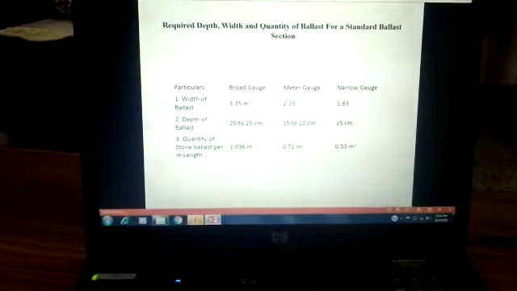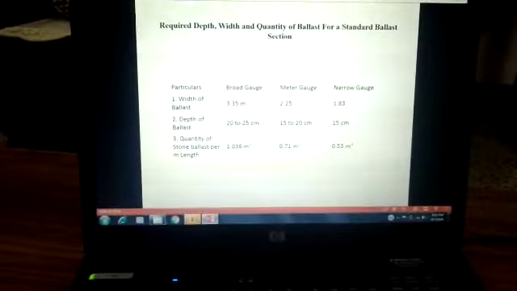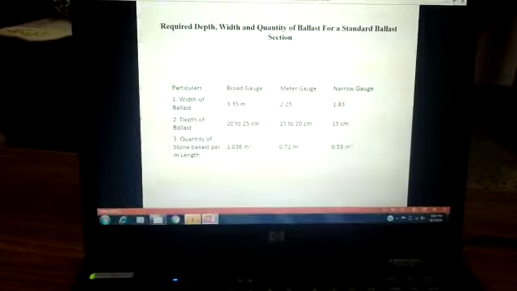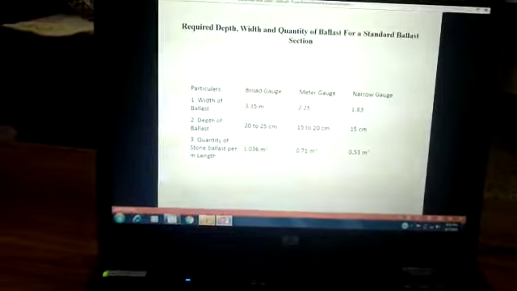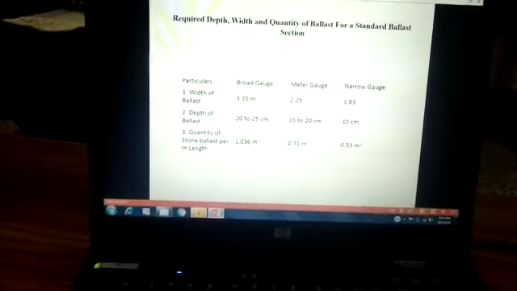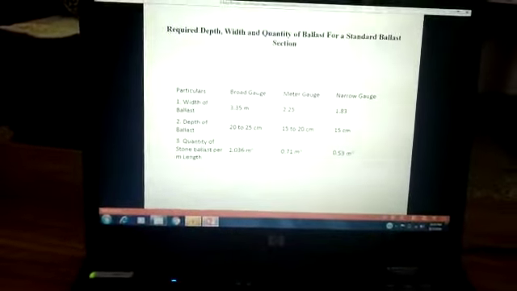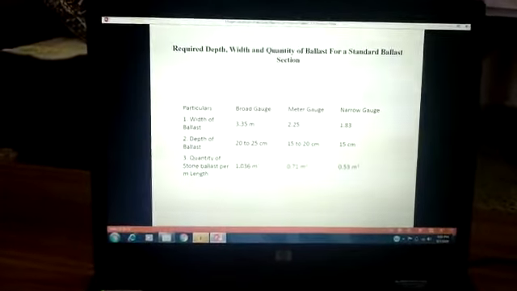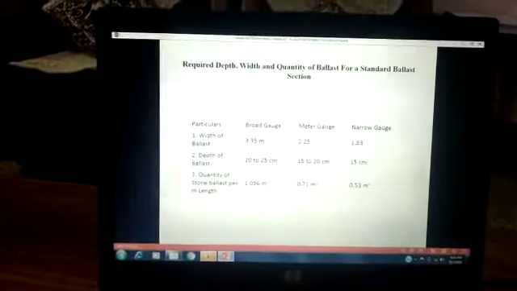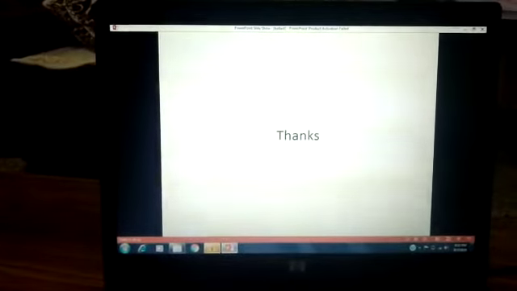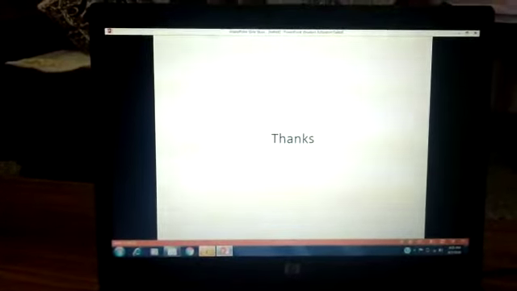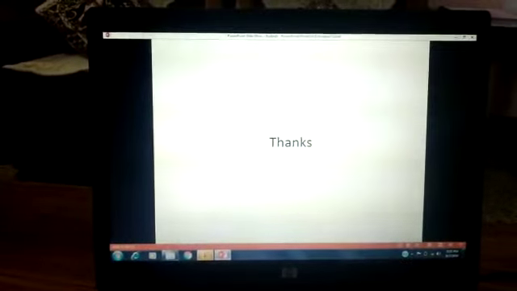They vary with respect to the gauges, that is broad gauge, meter gauge, and narrow gauge. In case of broad gauge, the width should be 3.35 m, for meter gauge 2.25 m, and for narrow gauge it is 1.83 m. Similarly, the depth also varies with respect to the gauges, and the quantity of stone ballast per meter length also varies. So this was all about the size and the properties which are required for the ballast.